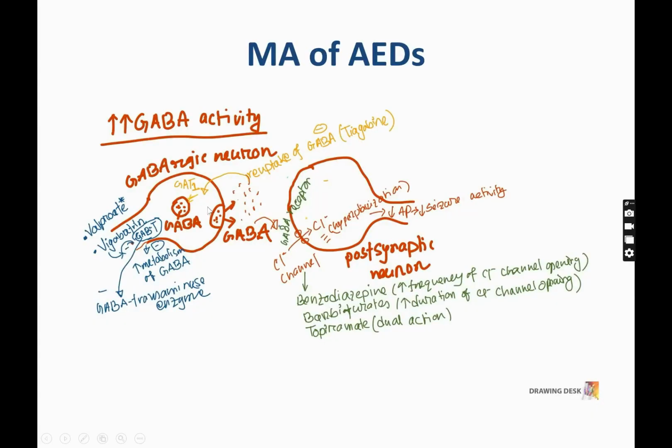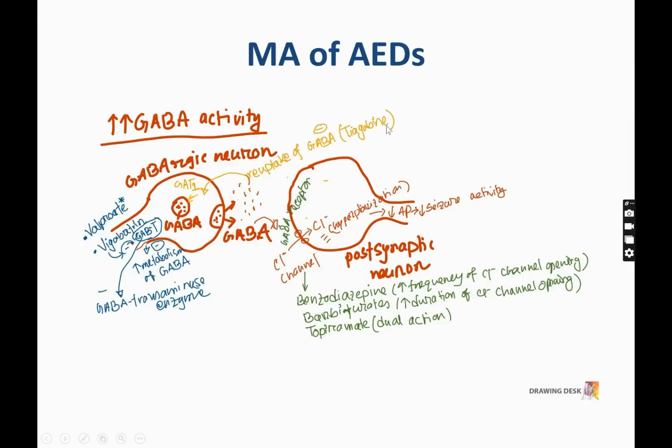If there is more and more reuptake of GABA, there will be less GABA here, less chloride influx, less hyperpolarization, increased action potential, and increased seizure activity. So if we block the reuptake of GABA, there will be more GABA here and decreased seizure activity.